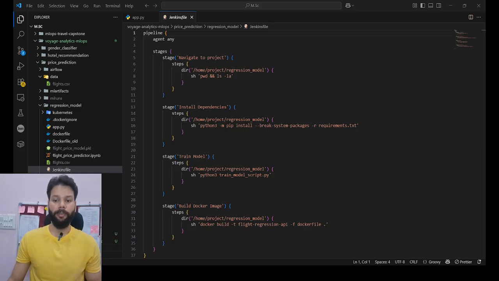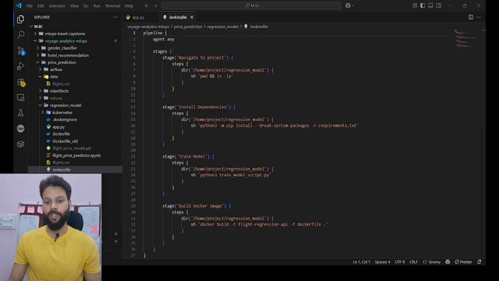To automate the entire machine learning development workflow, I implemented a CI/CD pipeline using Jenkins. This ensures model training, building, and deploying the Docker container. Here is the Jenkinsfile, a declarative pipeline that runs the following stages.